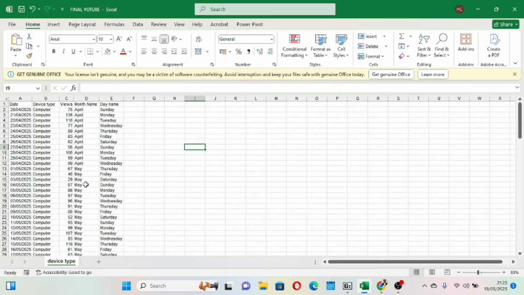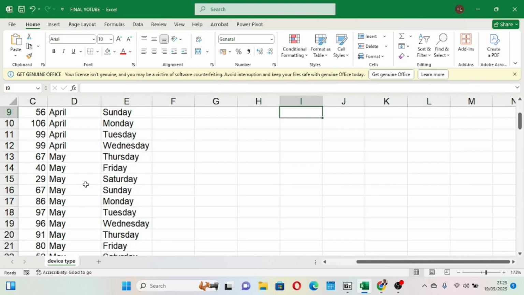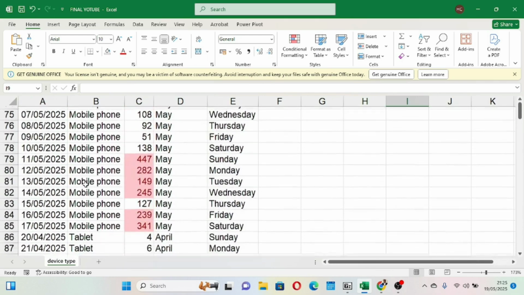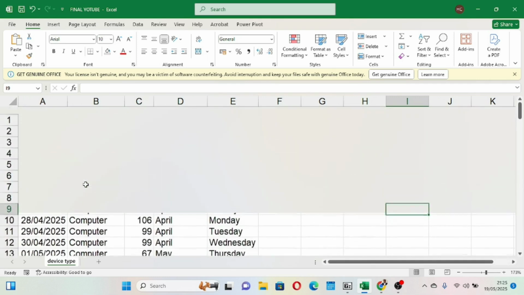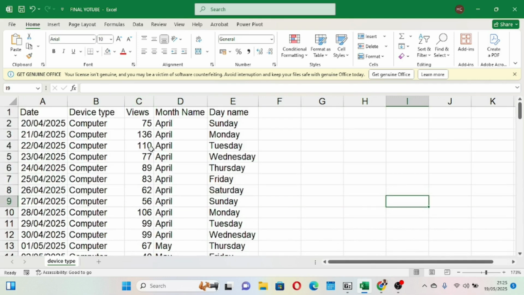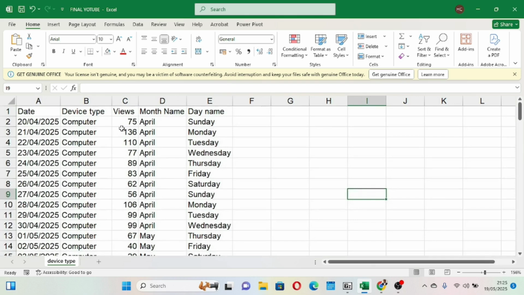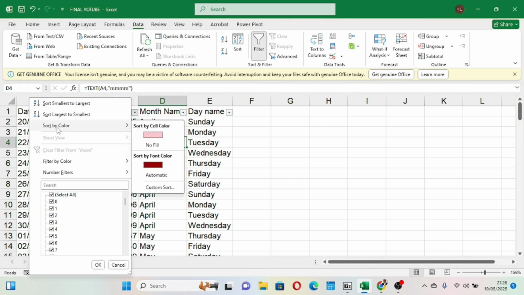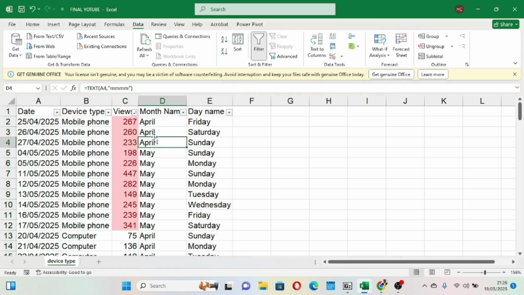Now, in order to organize your data and bring it in such a way that somebody can really understand it, you see, they have been marked red, but they are not in order. What we are going to do now is what we call sorting. We are going to sort by color. But before I sort, I'll click into this data, go up to data here, and I put my filters. Once I put my filters, I come to this column of views and I click. When I click, it says I should sort by color. So this is the color that we chose, and I click.